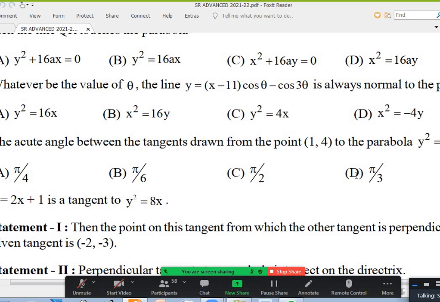Okay, 19th one. y = x − 11 into cos theta minus cos 3 theta. Whatever theta you take, it is always normal to a parabola. They are asking which one.